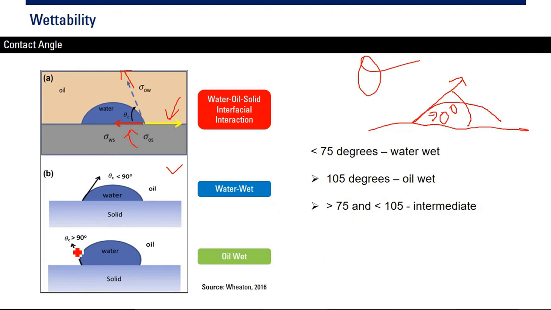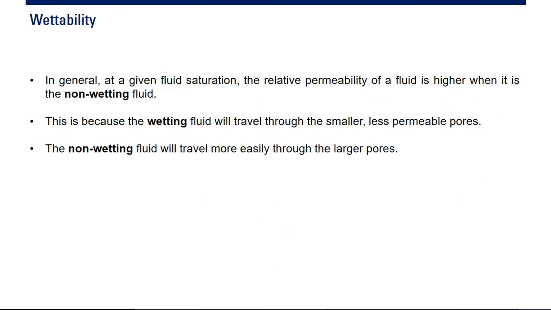But if it is higher than 105, or another version, higher than 90, if you have water, oil, and solid, a system like this, and the contact angle between water-solid and oil-water is more than 90 or more than 105, this will be oil wet. But if it is between 75 and 105, we can call it intermediate wettability, or mixed wet. So: water wet, oil wet, and mixed wet.